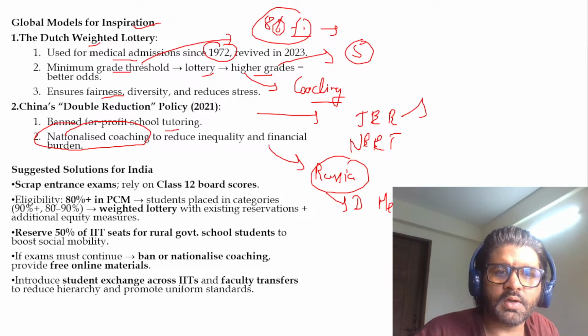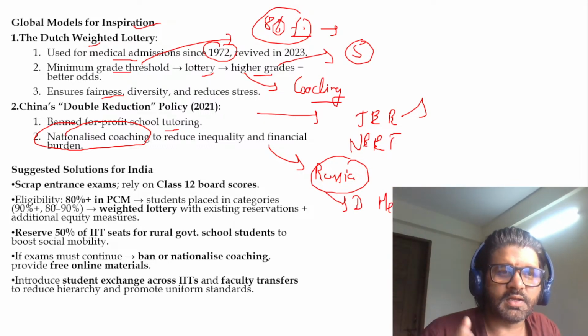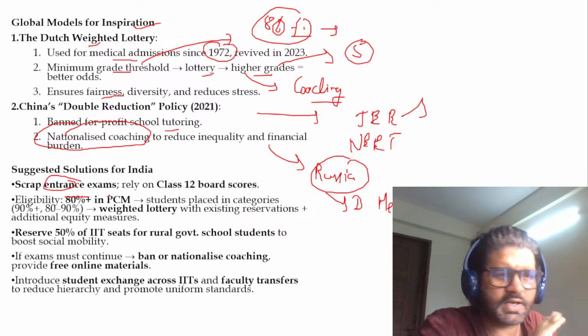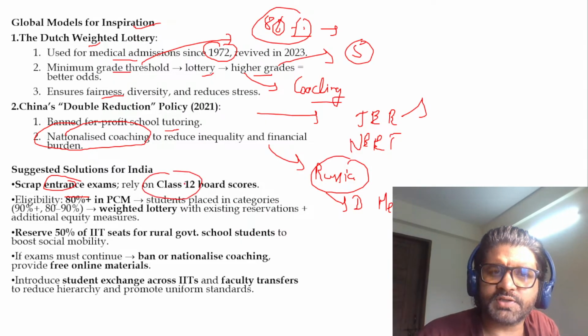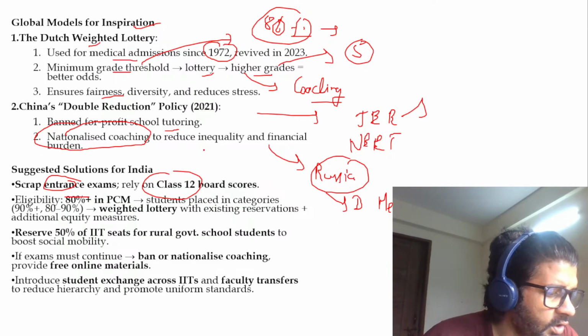It's not only about going to different school means nations and visiting here and there. Use the tax money for us. Suggested solution: scrap entrance exam, scrap this whole JEE NET, rely on class 12 board exam, as we have discussed, 80% this and that, lottery system, or this China double reduction policy.